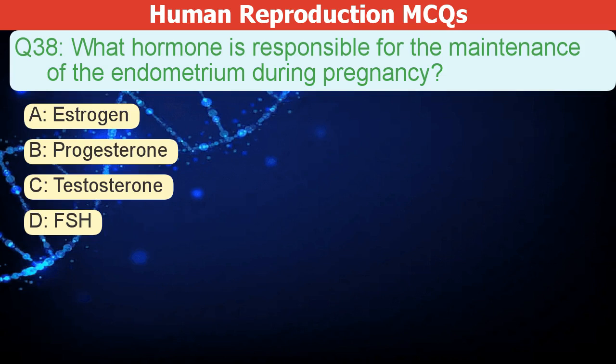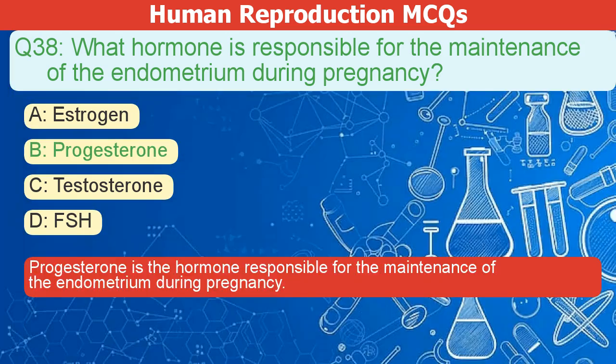A. Estrogen. B. Progesterone. C. Testosterone. D. FSH. The correct answer is B. Progesterone is the hormone responsible for maintaining the endometrium during pregnancy.